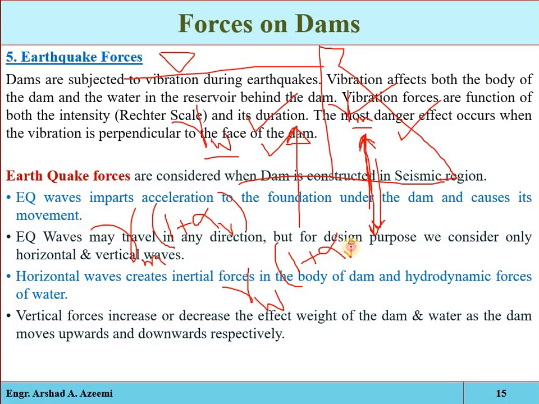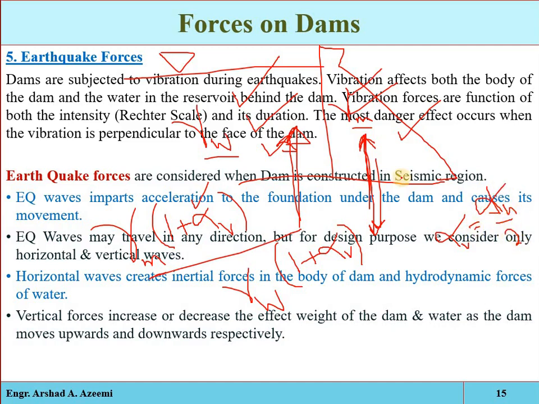When the vertical acceleration is produced in the foundation, for example in the upward direction, there will also be vertical acceleration produced in the reservoir water and the dam structure, which will increase the weight of the water and the weight of the material of the dam structure by this much amount. Where alpha v is the vertical seismic coefficient, and it is half of the horizontal seismic coefficient.